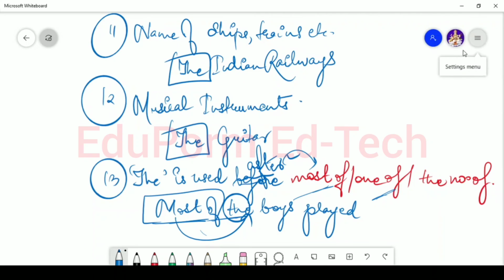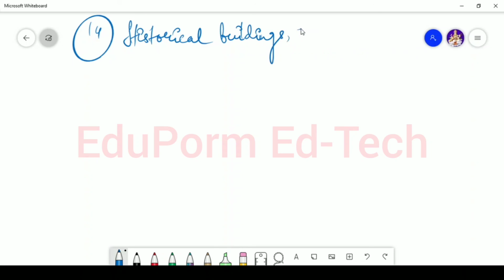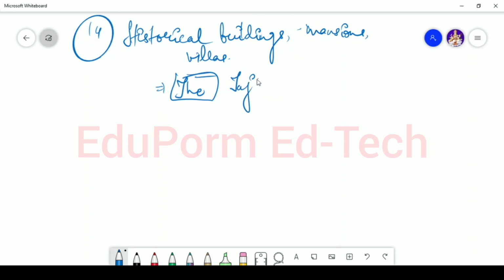Now we have one more use that says that when we talk about historical buildings or forts or ancient buildings, or mansions, haveli and all, or villas, in that case you are specifying a particular building, some historical building, and you will say the, for example, the Taj Mahal.